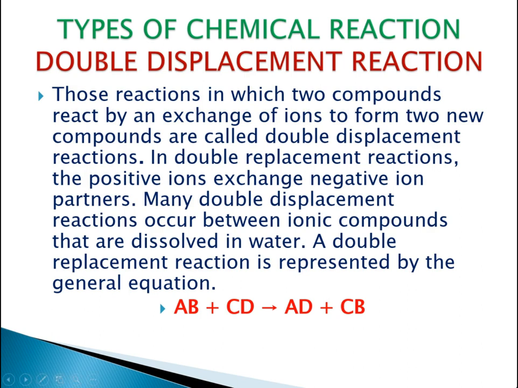Let's understand it first by its general form. We can see AB is a compound and CD is also a compound. Now what is happening? A is displacing and taking the part of CD, and C is taking the part of AB. So this is the general form.